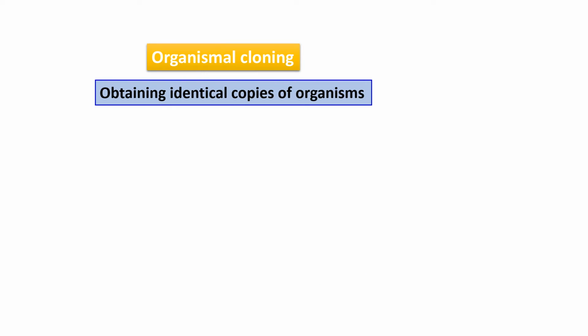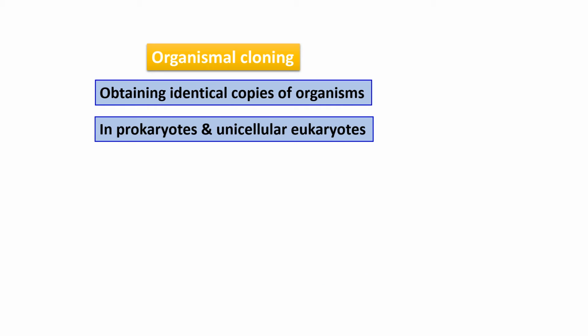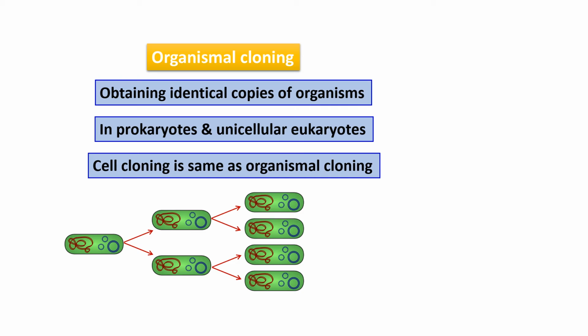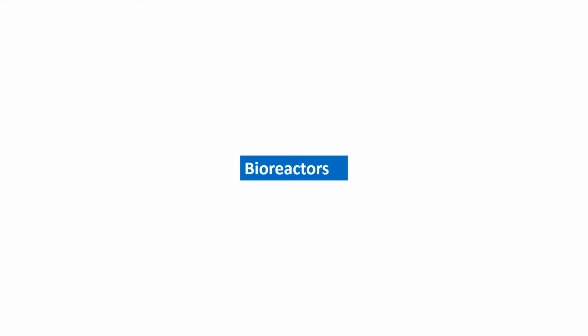Similar to gene cloning, here is organismal cloning, where identical copies of the organism are obtained. It is possible in eukaryotes as well as in prokaryotes. When we talk about eukaryotes, it is only for unicellular eukaryotes, where similar copies of the organism are found. So cell cloning is the same as organismal cloning.